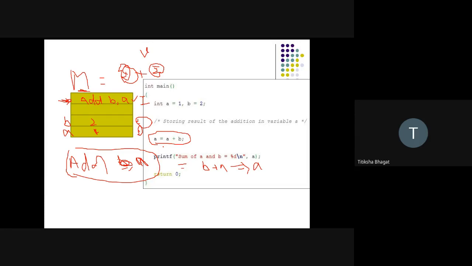Both will reside inside the memory. Getting or not? So what is the job of memory? The job of memory is to hold what? Data as well as instructions.